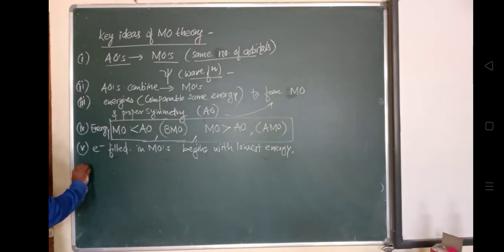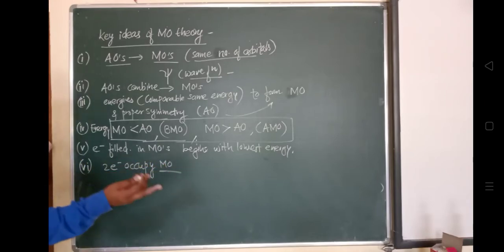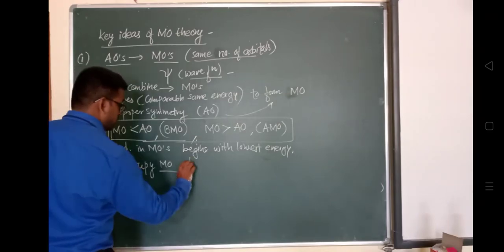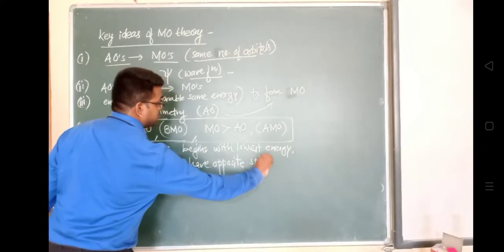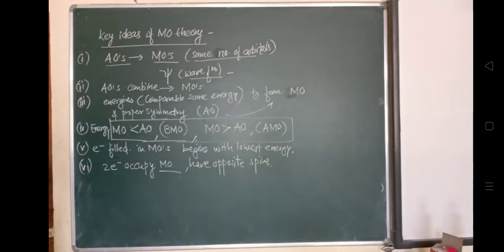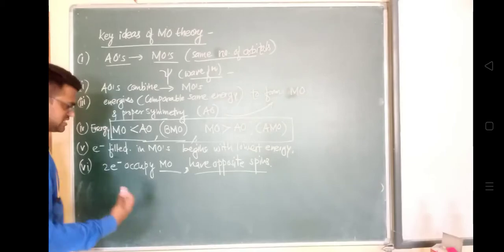And the next point: only two electrons occupy each molecular orbital. We know that each molecular orbital can have a maximum of two electrons, which will have opposite spins. These electrons have opposite spins in the molecular orbital; their spins are paired. In one molecular orbital, a maximum of two electrons will be occupied, and they will have opposite spins. So we have already discussed these parameters.